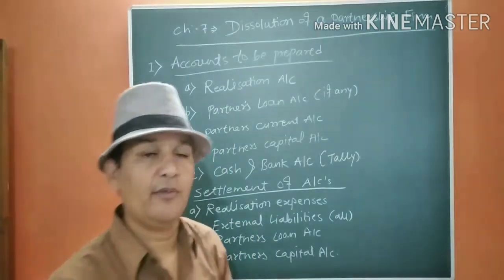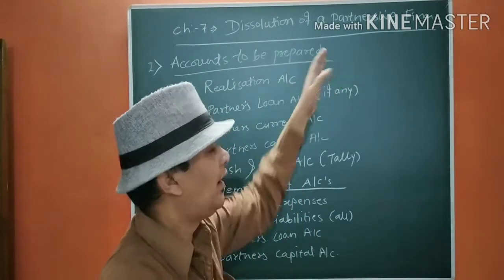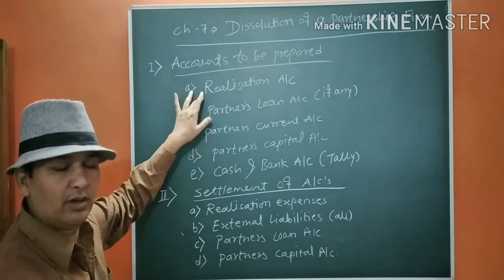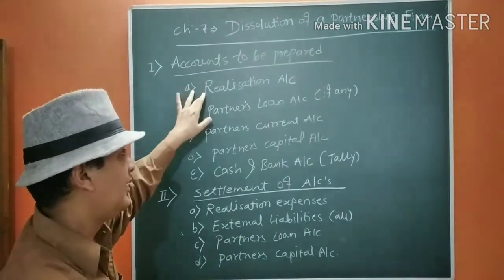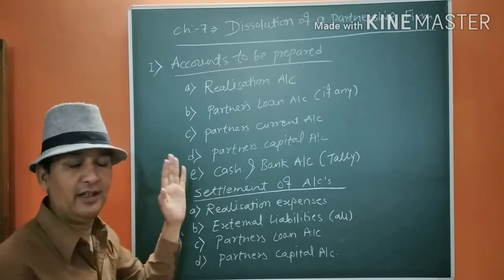We are going to find out the profit or loss incurred in dissolution of the partnership firm in this account.